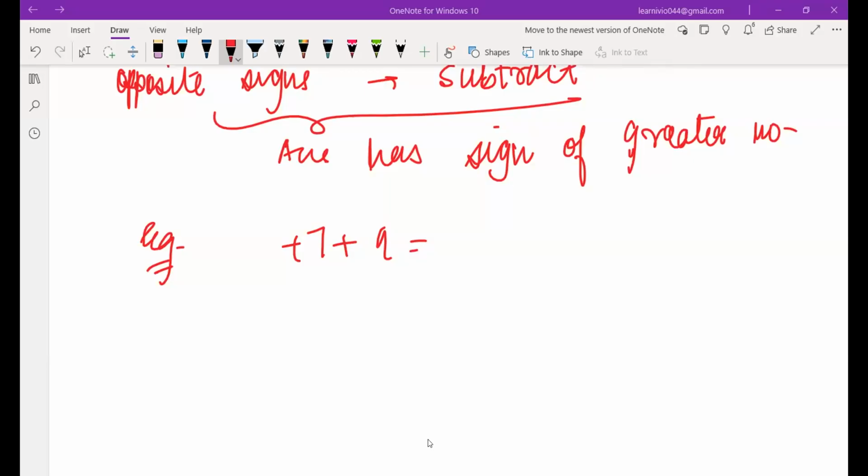Okay, ma'am. So you always look at the numbers and you look at their sign. So what kind of sign does 7 have? Plus. 7 has a positive sign and 9 has again a positive sign. So do they have the same kind of signs or the opposite signs? They have the same sign. This is also plus, this is also plus, isn't it? Yes, ma'am. Okay, so whenever you're going to have same signs, you're going to add the numbers. So please add 7 and 9.